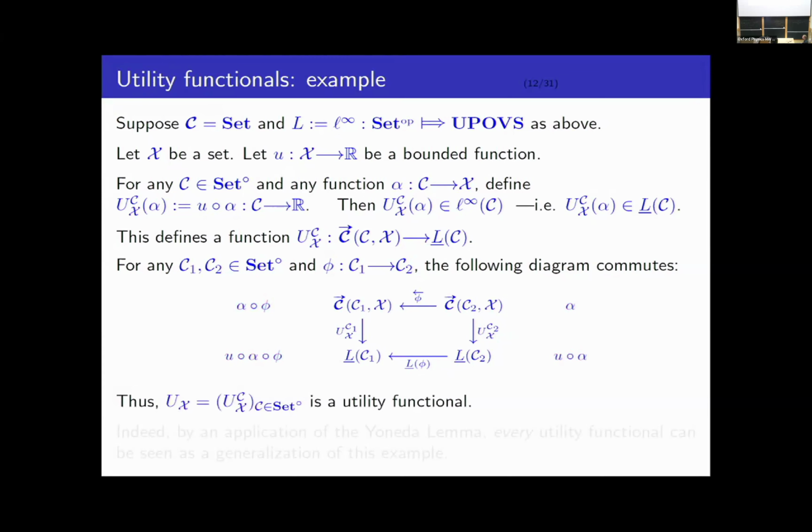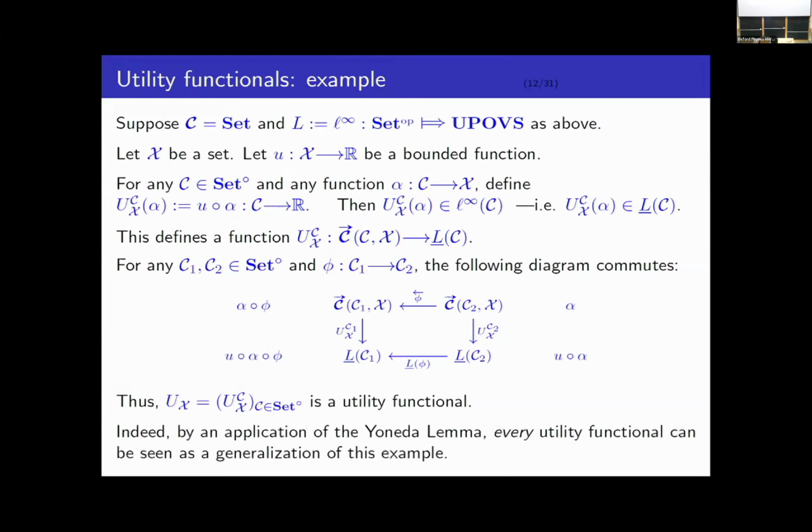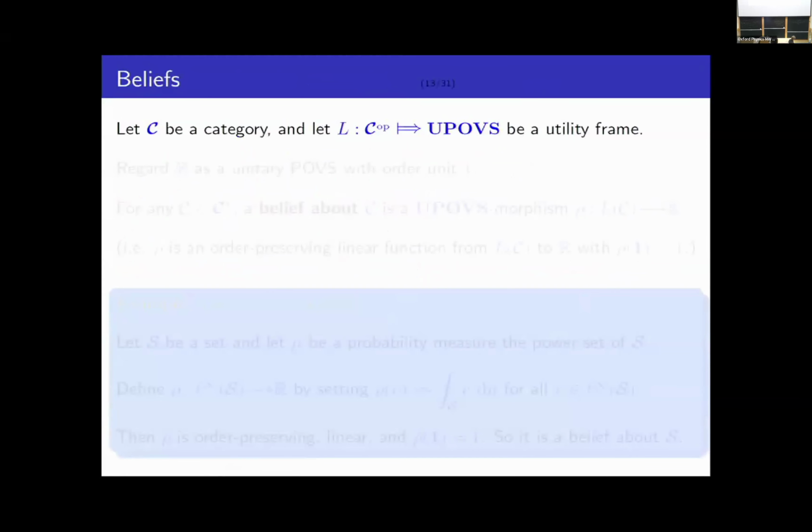And as most of you have probably already figured out, this example is in some sense generic, or the typical example, because by the Yoneda lemma, every utility functional can be seen as a generalization of this example. So this is how we're going to represent utility functions in our categorical setting. Okay, what about probabilistic beliefs?